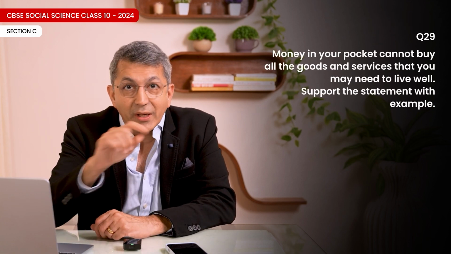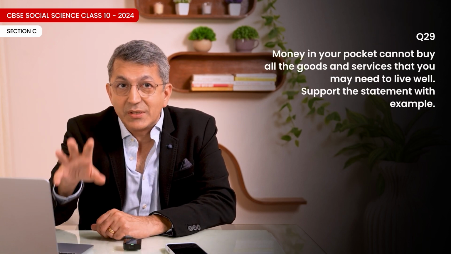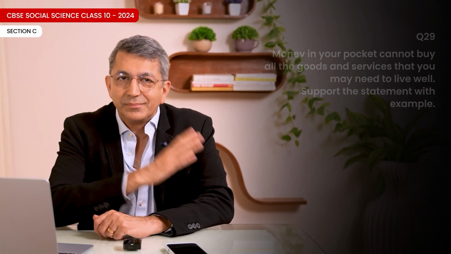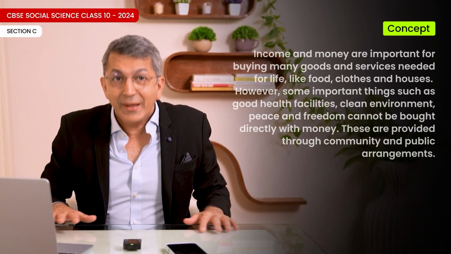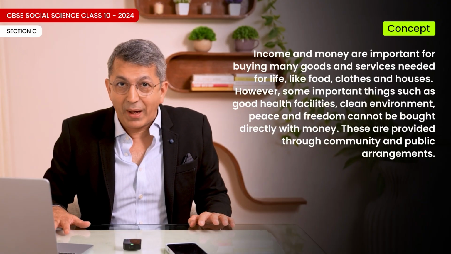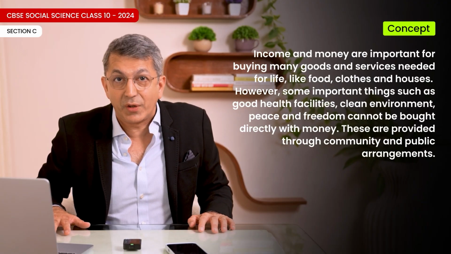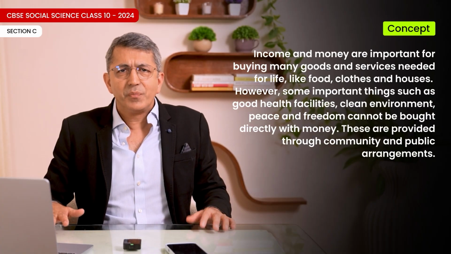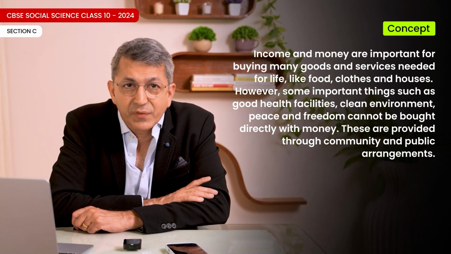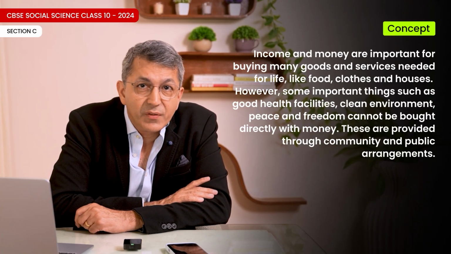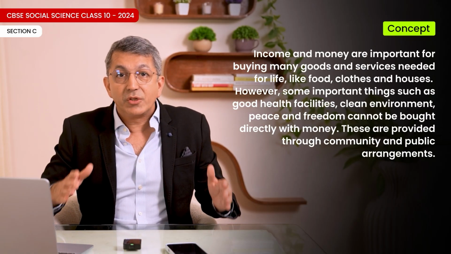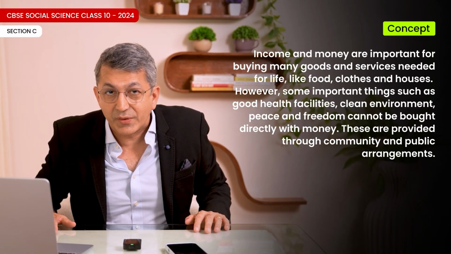Money in your pocket cannot buy all the goods and services that you may need to live well. Support the statement with example. Answer, clarification. Income and money are important for buying many goods and services needed for life, like food, clothes, and houses. However, some important things such as good health, facilities, clean environment, peace, and freedom cannot be bought directly with money. They are provided through community and public arrangements.